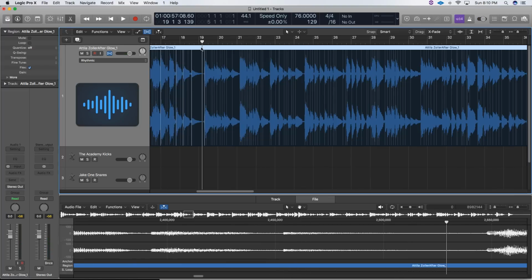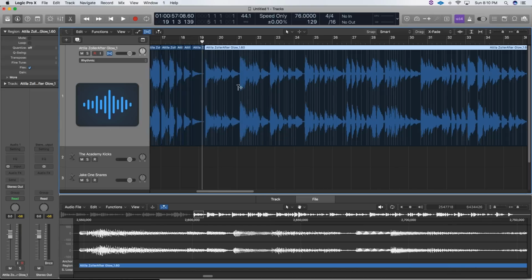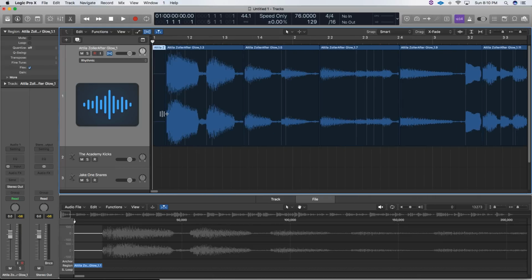Now all you have to do to make your chops is go to the very top, right click and hit slice at flex markers, then select the end and delete it so you don't make a sample out of it, and then go to the very beginning and try to get rid of the excess noise that usually starts each song that you're sampling.